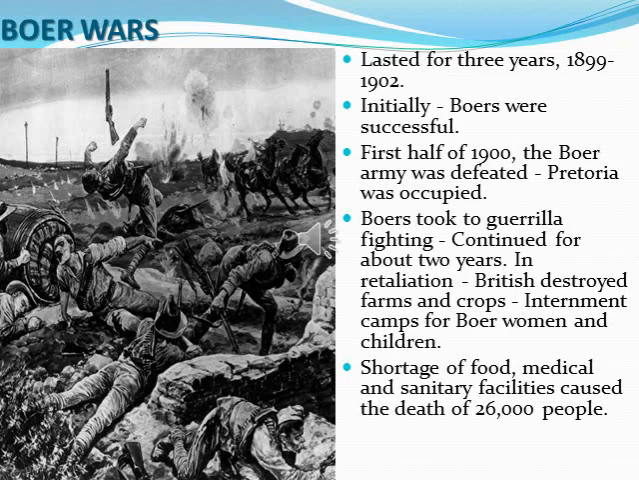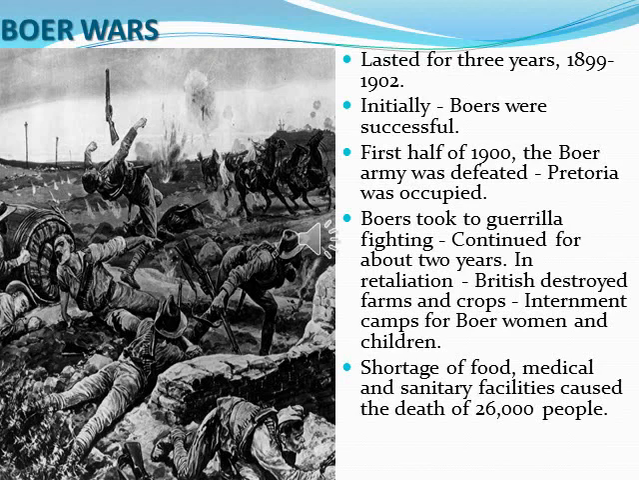So in 1899 the war broke out between the Boers and the British. Initially the Boers were successful, but by the first half of 1900 the Boer army was defeated and Pretoria was occupied. So the Boers took to guerrilla fighting, which extended the war for about 2 years.